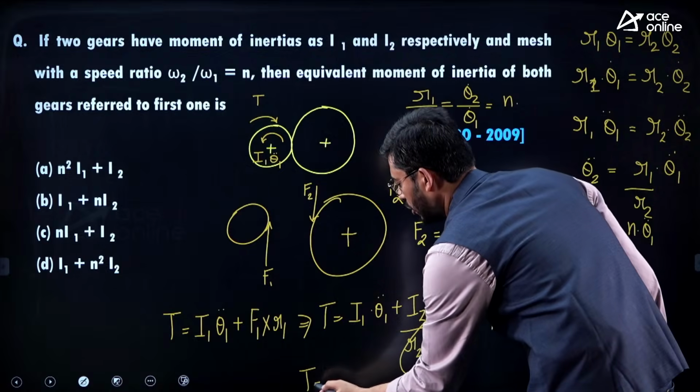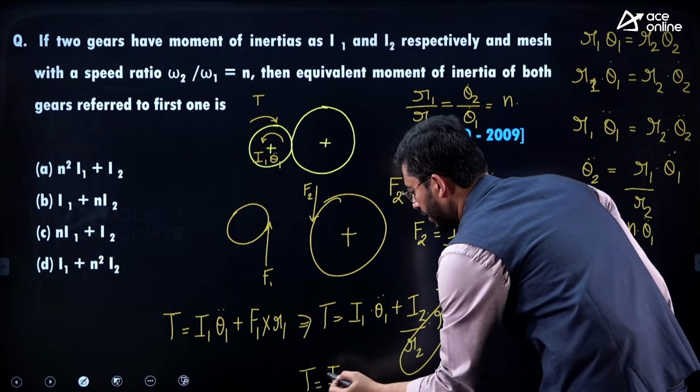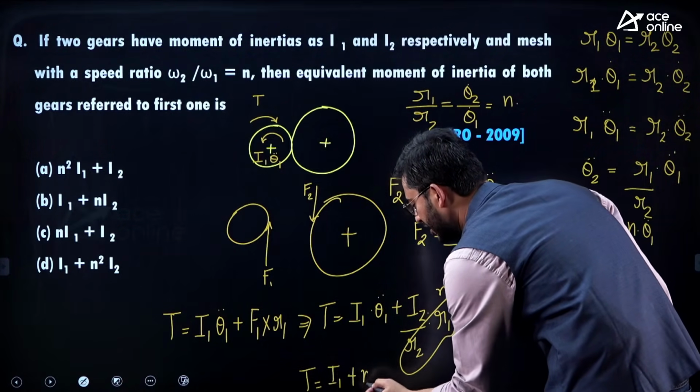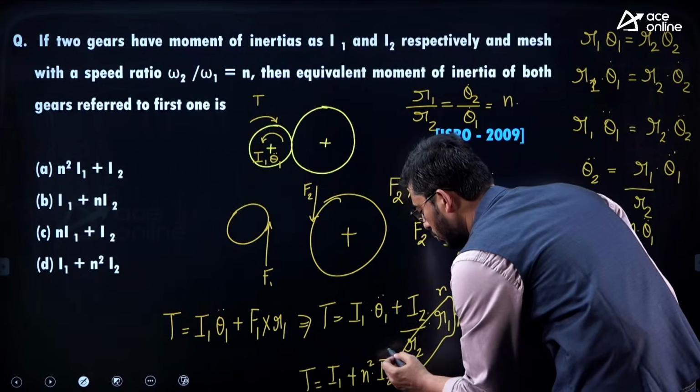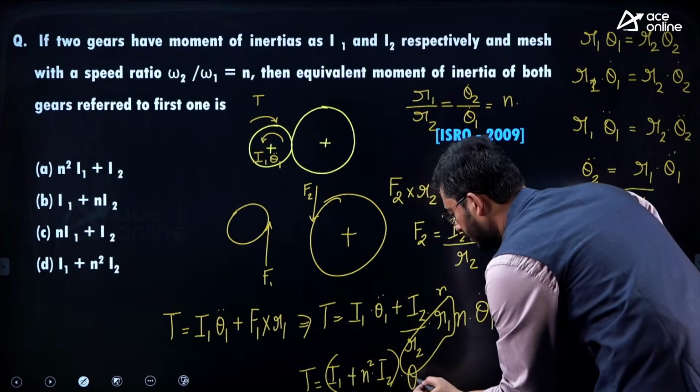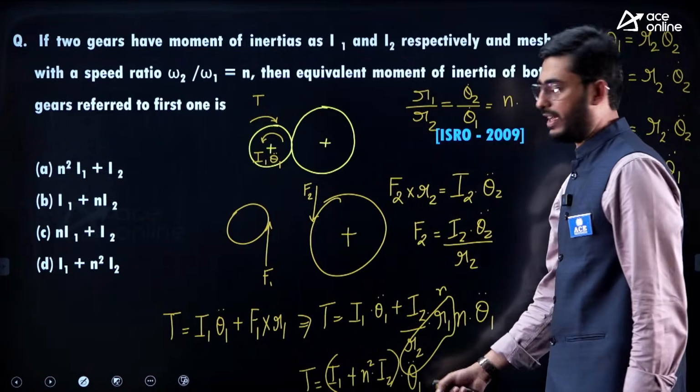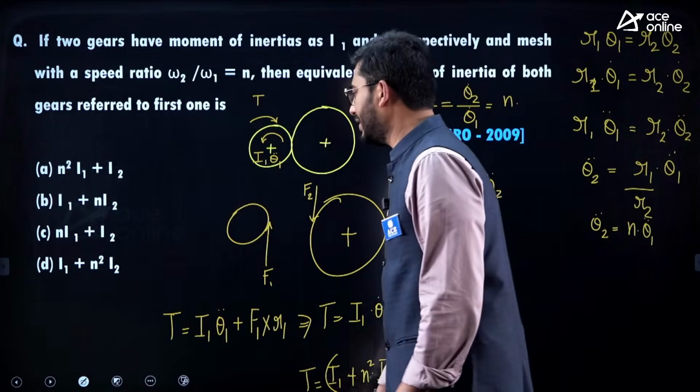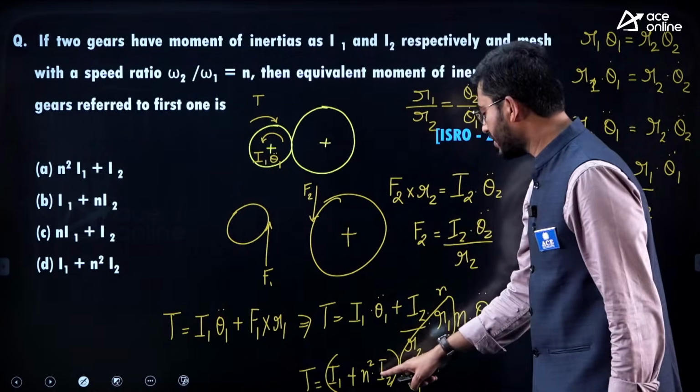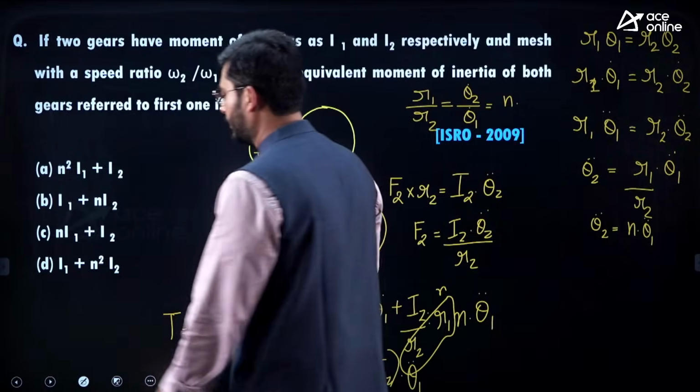In short, the torque equation becomes I1 plus n square times I2, into theta 1 double dot, that is the angular acceleration. So the answer is I1 plus n square times I2.